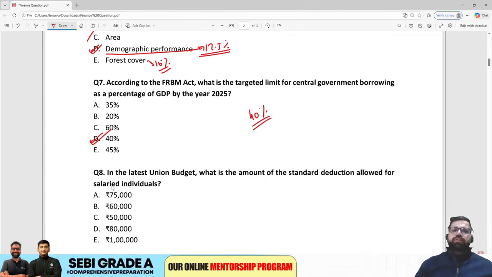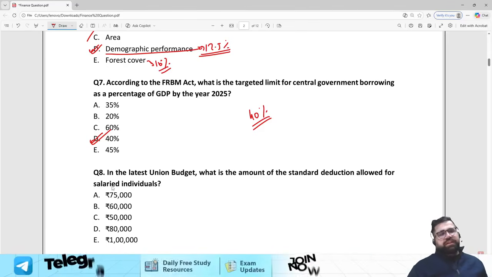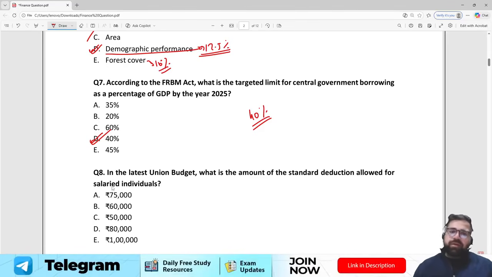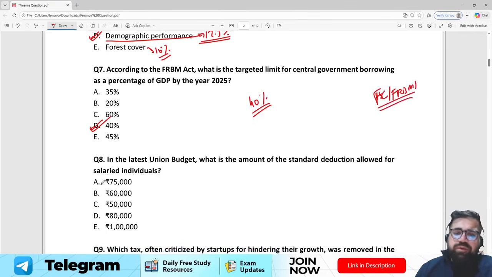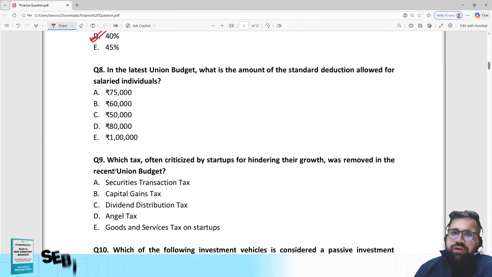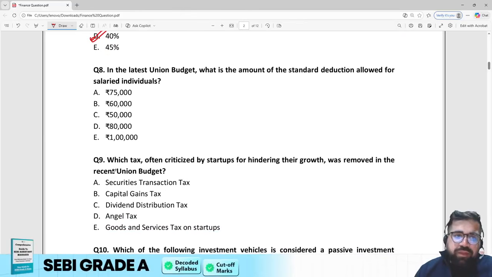Cool. So be ready for some factual questions in the upcoming phase 2, which is scheduled on 21st of Feb. You can definitely expect some questions from Finance Commission, from FRBM, from GST and whatnot. So be ready for those. Try to cover the reports which are given in your course also.